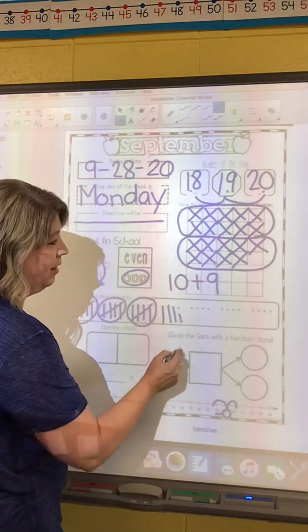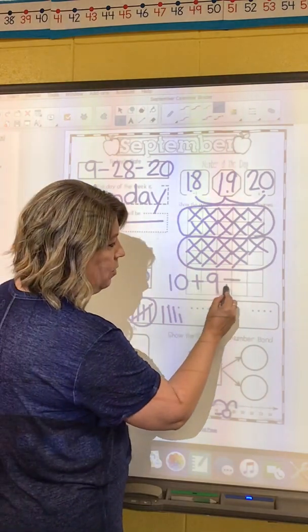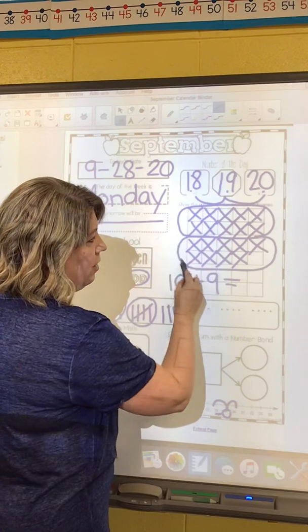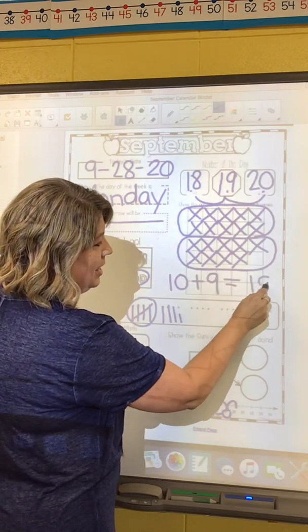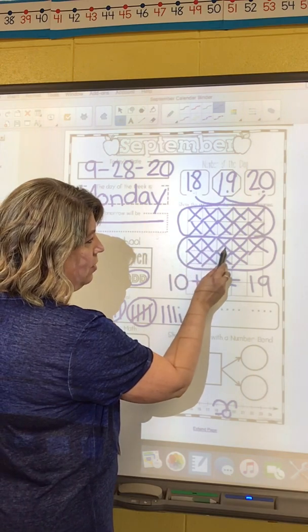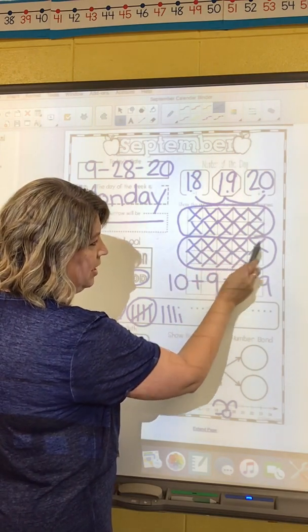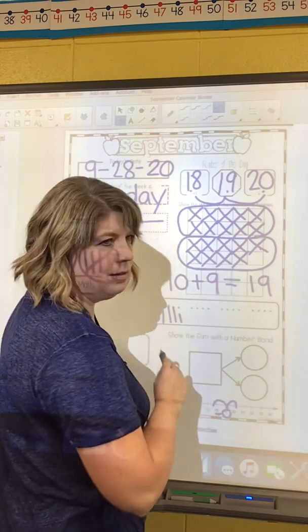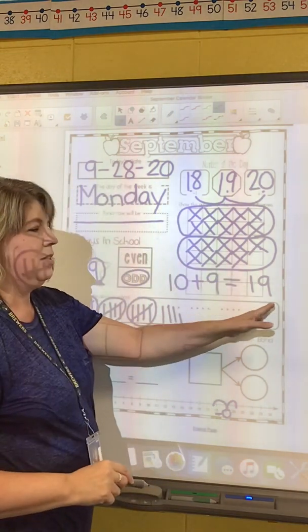It goes to 9. 10 plus 9 equals how many squares all together? 19. Because we have 10, 11, 12, 13, 14, 15, 16, 17, 18, 19. 10 plus 9 equals 19.